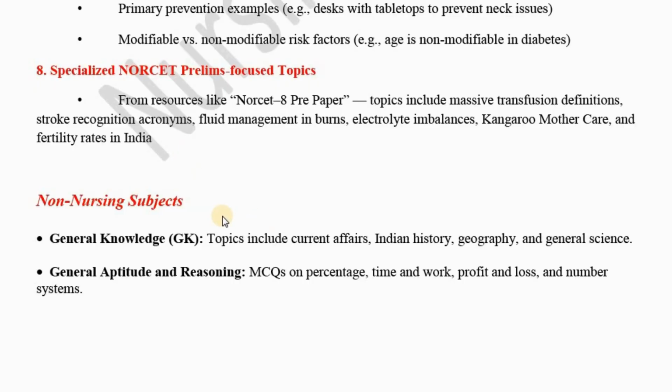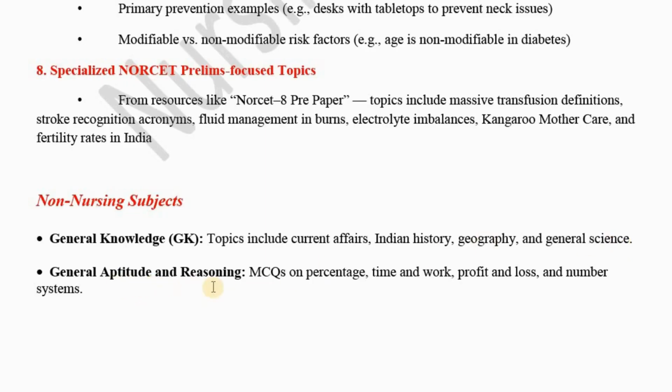Then we also know the preliminary examination includes some non-nursing subjects like GK and general aptitude and reasoning. From general knowledge, they may ask some questions regarding current affairs, Indian history, geography and general science.